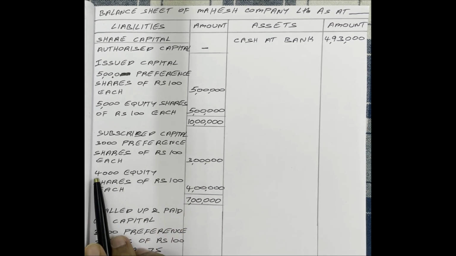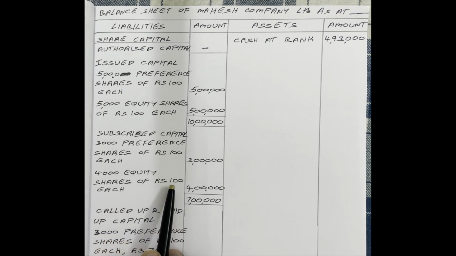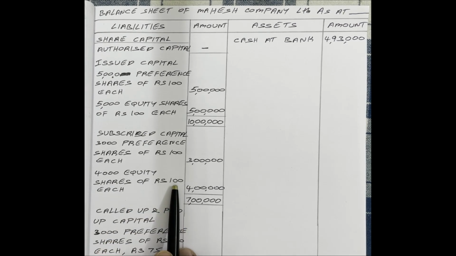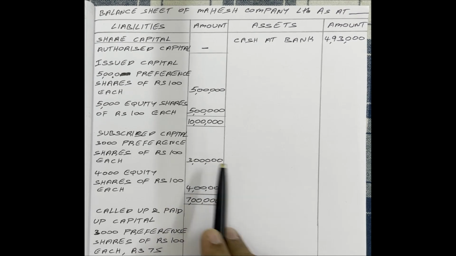Equity shares: 4,000 equity shares at the rate of 100 rupees each, public applied. Therefore, equity share subscribed capital is 4,000 shares into 100 rupees each, 4 lakh. So total subscribed capital is 3 lakh plus 4 lakh, 7 lakh. This 7 lakh also, for totaling purposes, we should not consider. Therefore, draw 2 lines. Next come to called up and paid up capital.